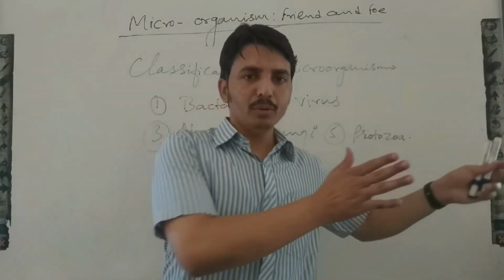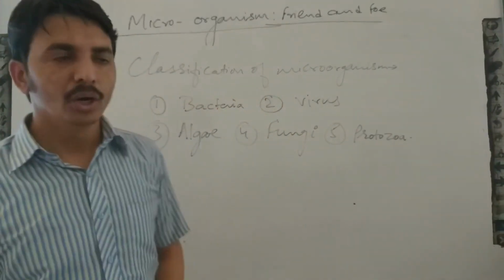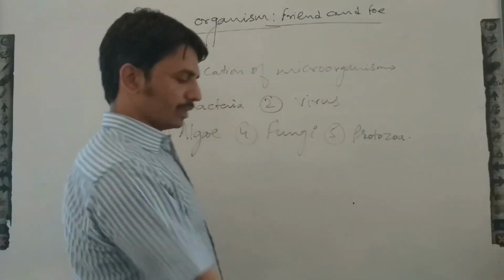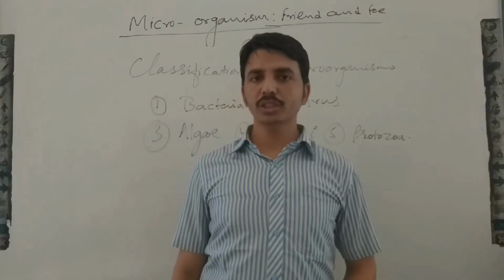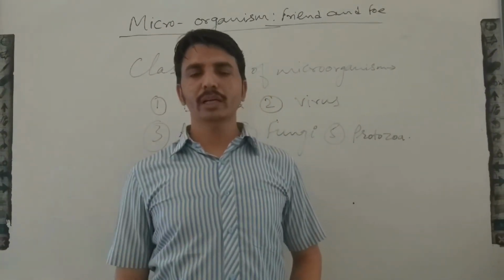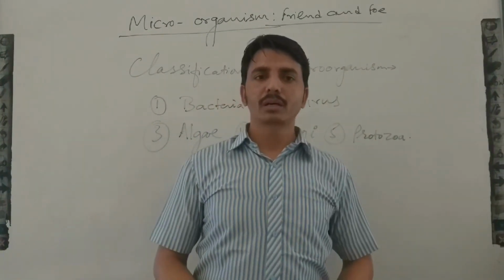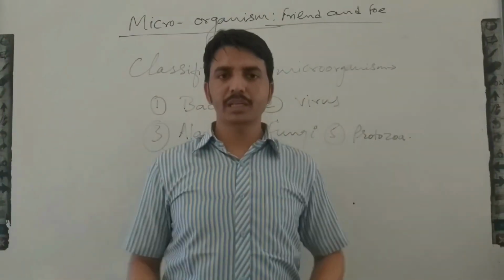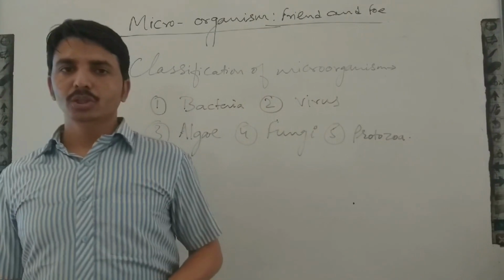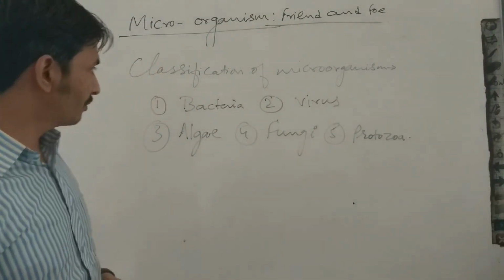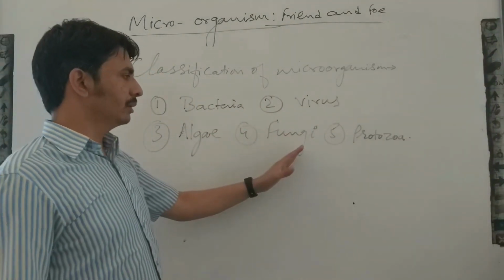If these are harmful, then there is a separate category. In microbiology, microbiologists categorize microorganisms in a number of groups. There is a large variety of classification of microorganisms. Clear?